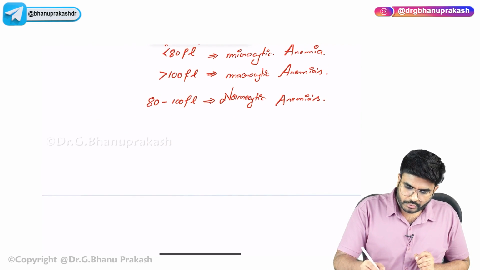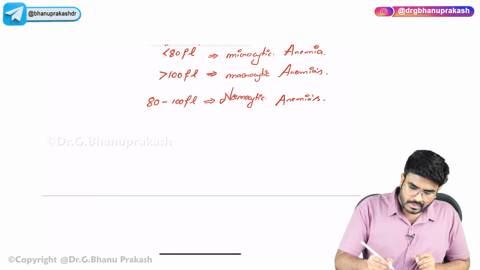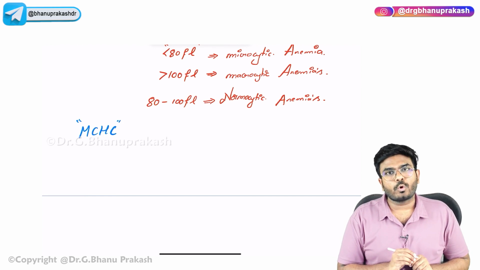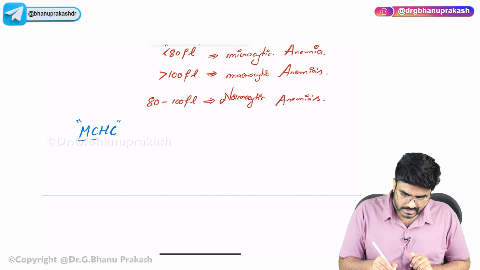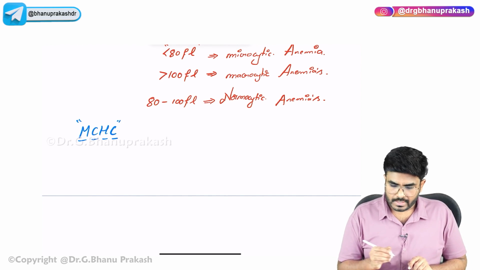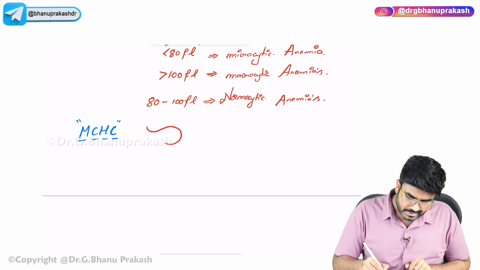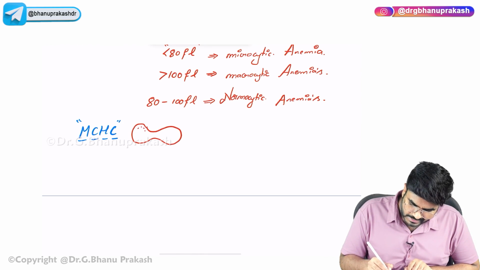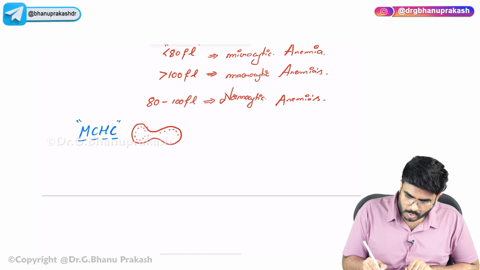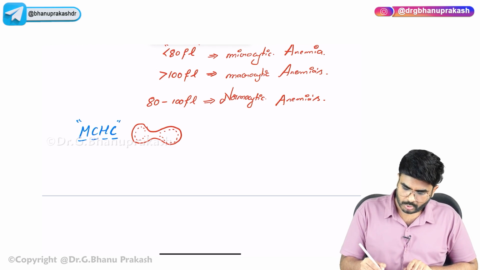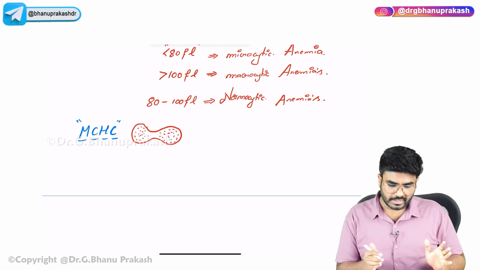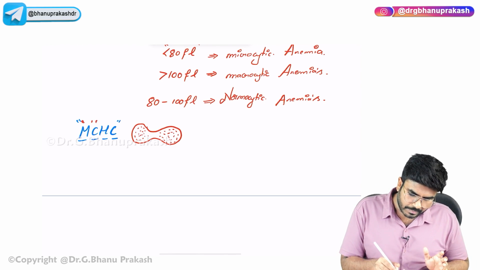Next thing which I want you to know is MCHC, mean corpuscular hemoglobin concentration. Let me explain the concept, sir. This is the normal RBC. In the normal RBC, on an average, how much hemoglobin is there? So, that is mean corpuscular hemoglobin concentration. Mean means on an average. In the red blood corpuscle, how much is the hemoglobin concentration?